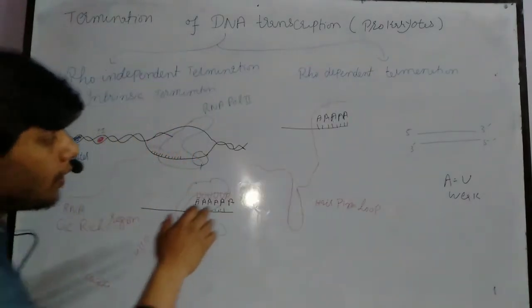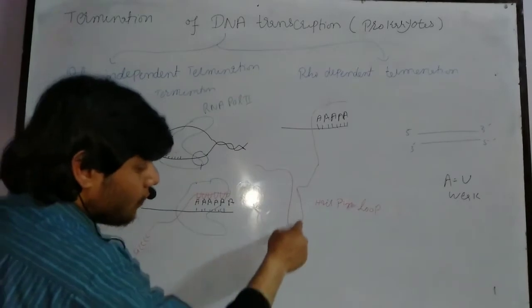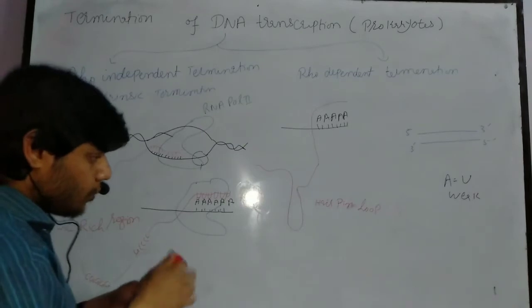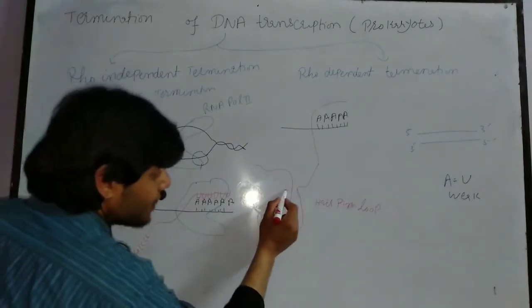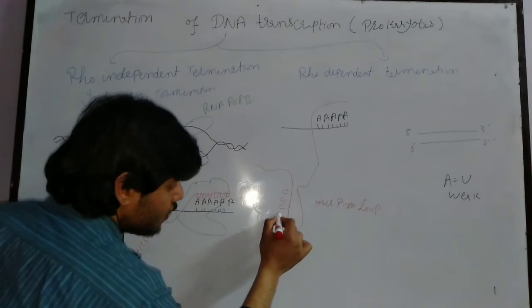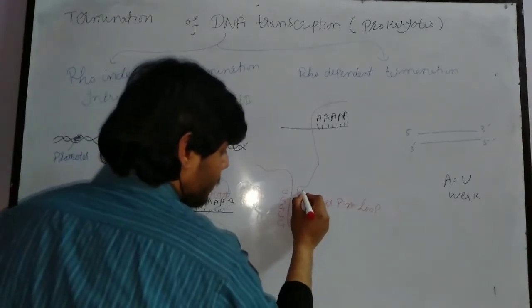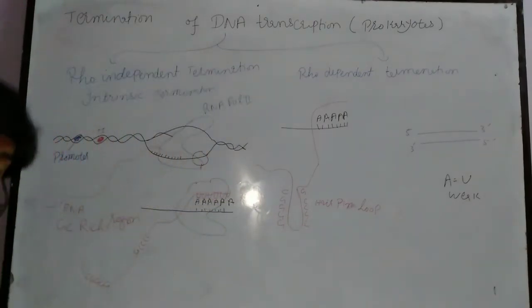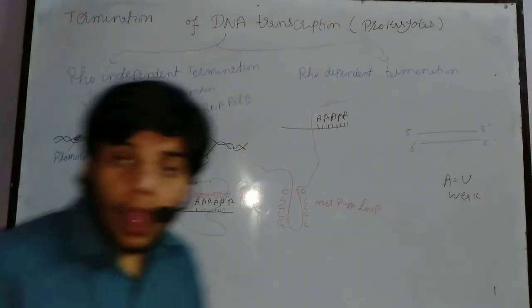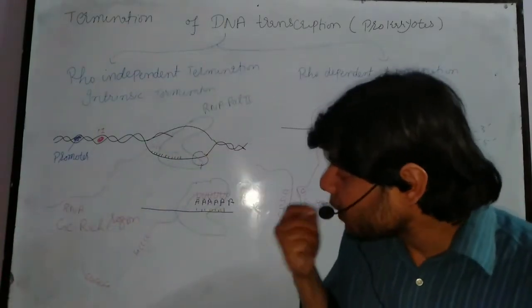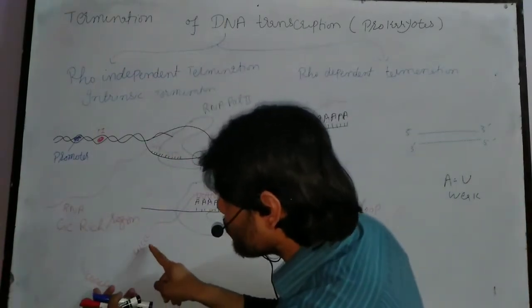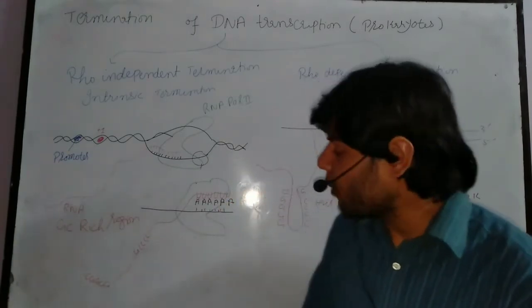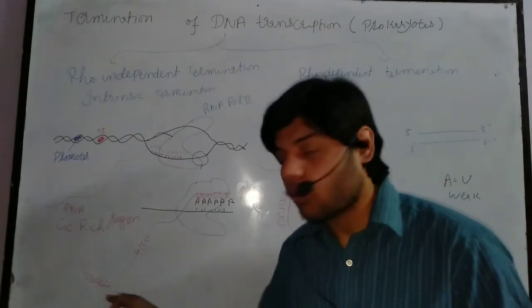Okay, now this is the formation of the loop between these two sequences. So these are the C, G, G, G and G, and these are the G, C, C, C and C. That's why the loop is formed. So remember how the loop is created. Loops are created when the GC rich regions make a bond with each other. So how will the bond be formed? Because these are palindromic sequences.